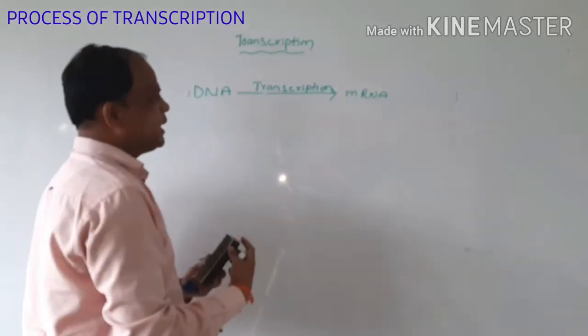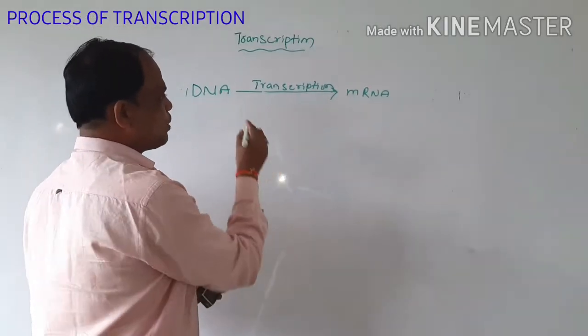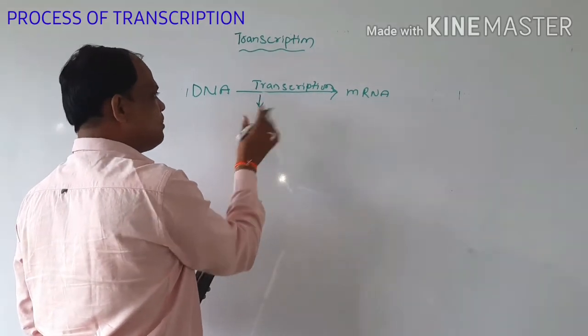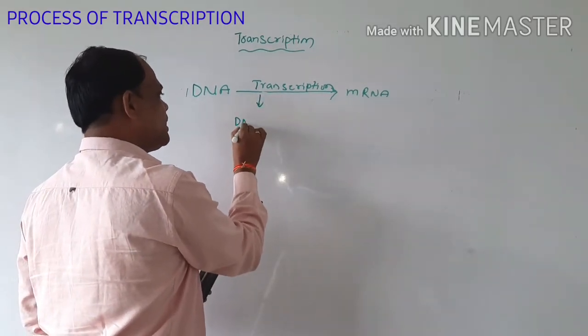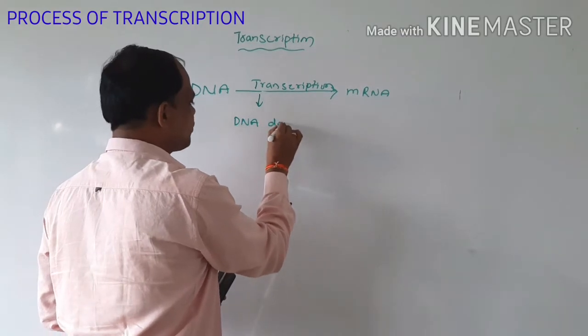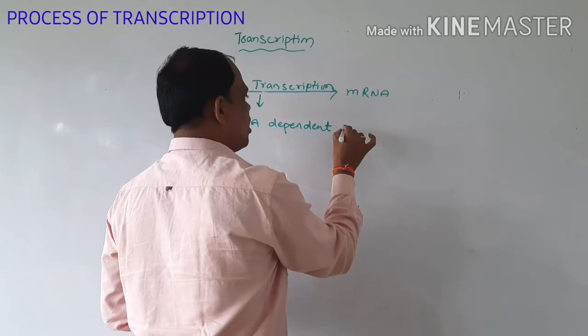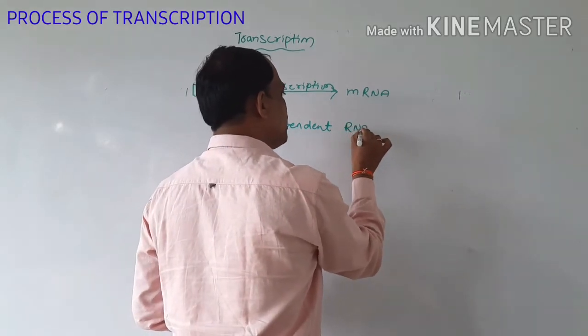In this transcription process the main enzyme involved is DNA dependent RNA polymerase.